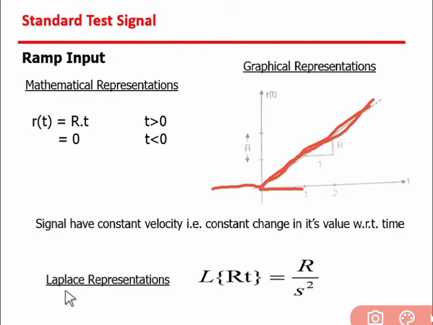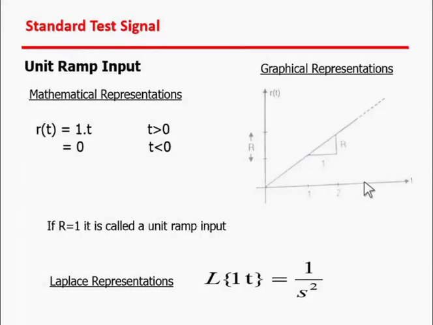and the Laplace of the ramp input signal r(t) equal to R by s square. And the last one is the unit ramp input signal. The mathematical representation of the unit ramp input r(t) equal to 1t, where 1 indicates the slope of the system is 1. So this is also a ramp signal, but its slope is 1.